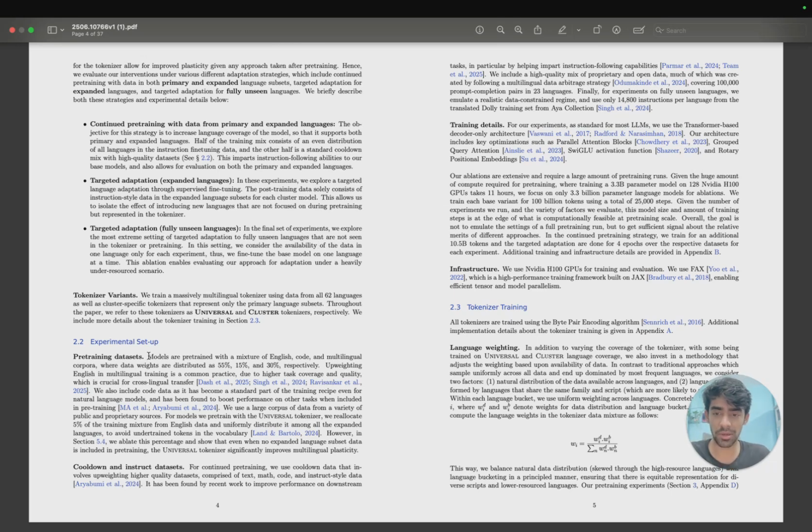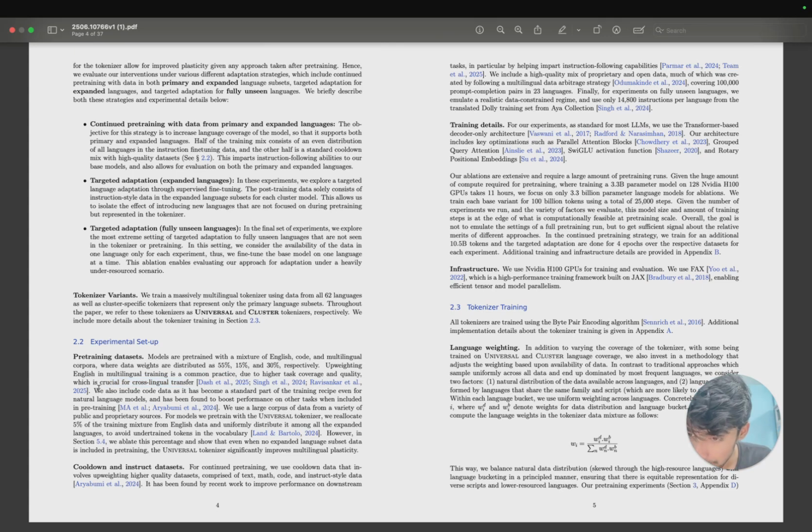So they have models which are trained on a mixture of English, code and multilingual corpora, right? Their weights are distributed as 55, 15 and 30, which looks fine. Now, upweighting English and multilingual is a common practice due to high task coverage. I think almost every company right now which has models available through APIs or open source, like DeepSeek R1, OpenAI GPT 4.1, Gemini 2.5 Pro, Claude 4 Sonnet, all have this bias towards English more than other languages because of very obvious reasons, the usability, and then they talk about how it is crucial for cross-lingual transfer because of English being a language in the center.